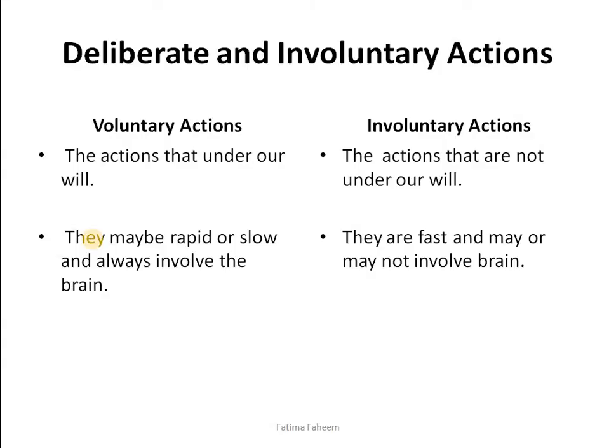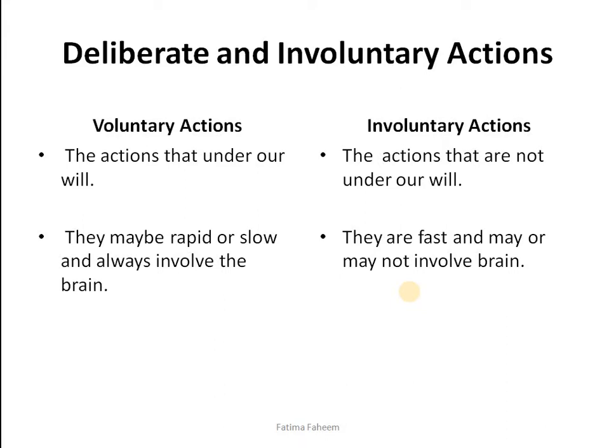Deliberate and involuntary actions. Deliberate actions are also known as voluntary actions. Now we have to differentiate between these two. Voluntary actions, as the name is indicating, are the actions that are under our control, under our conscious and willpower. On the other hand, the involuntary actions are not under our willpower. Voluntary actions may be rapid or slow depending upon our conscious control or our will, and they will always involve the brain. On the other hand, the involuntary actions are mostly fast, rapid, immediate, and sudden, and they may or may not involve brain.